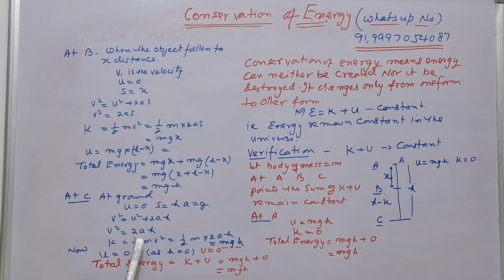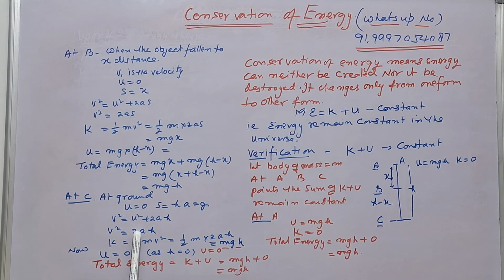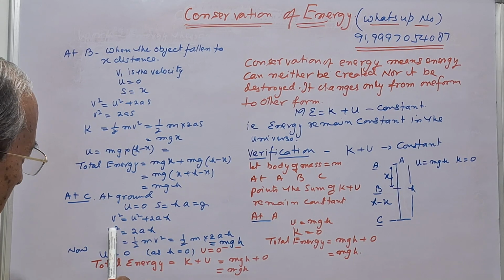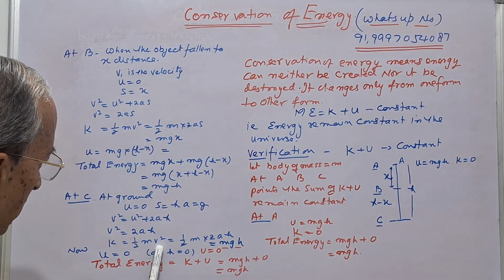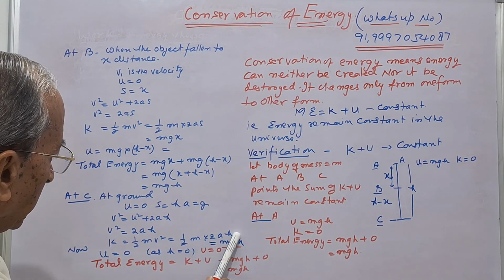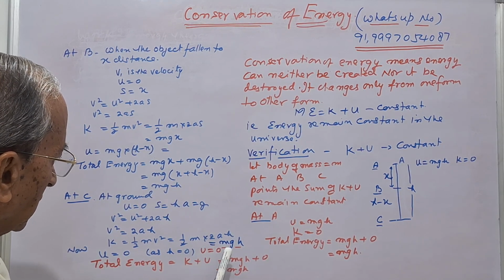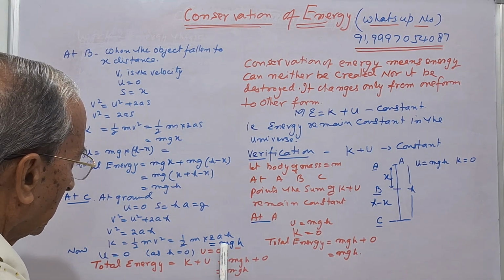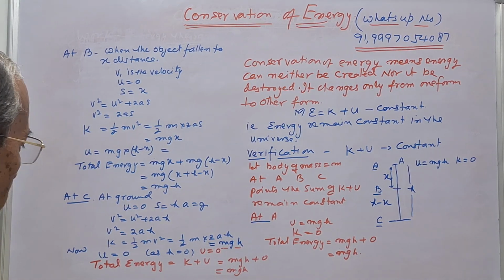So u is 0, then v square is equal to 2ah. Now putting the value of v square in 1 upon 2 mv square, we get 1 upon 2 m 2ah. 2 is divided out, a is g, then the kinetic energy becomes mgh.